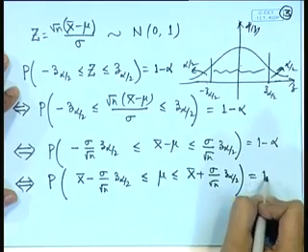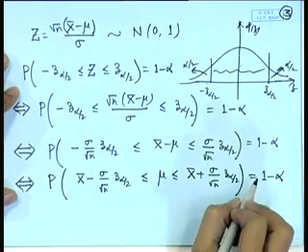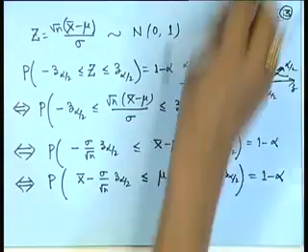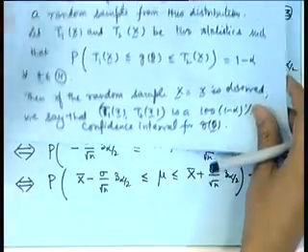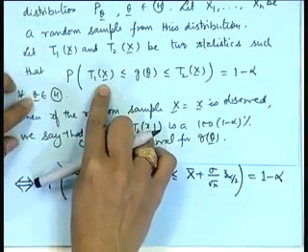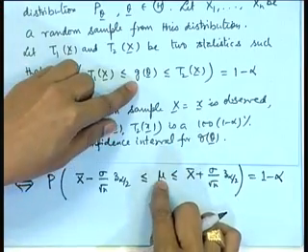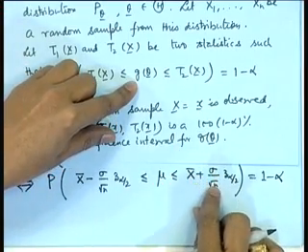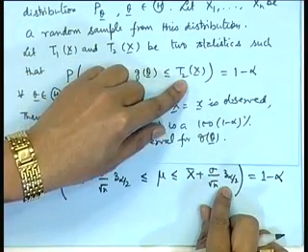This probability is equal to 1 minus alpha. If we compare with the definition of the confidence interval, then this quantity is T1 of x, mu is g of theta, and x bar plus sigma by root n z alpha by 2 is T2 of x.